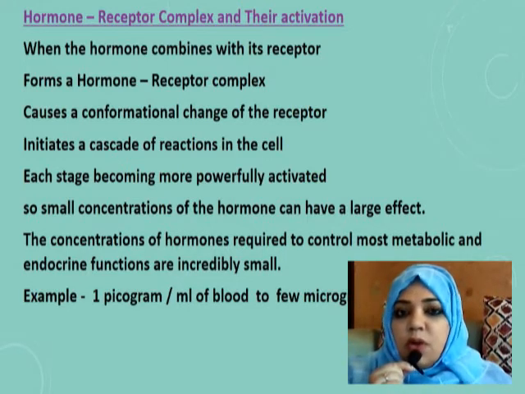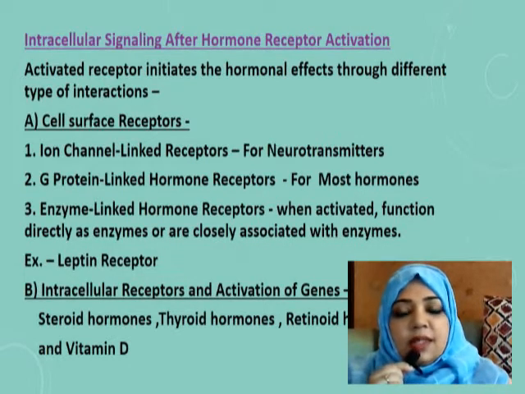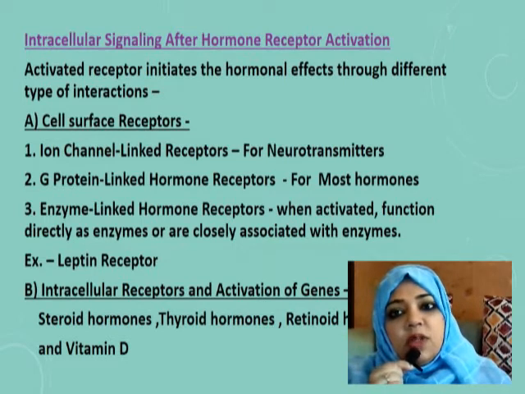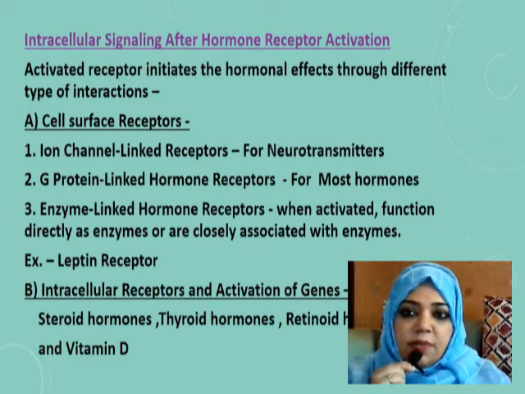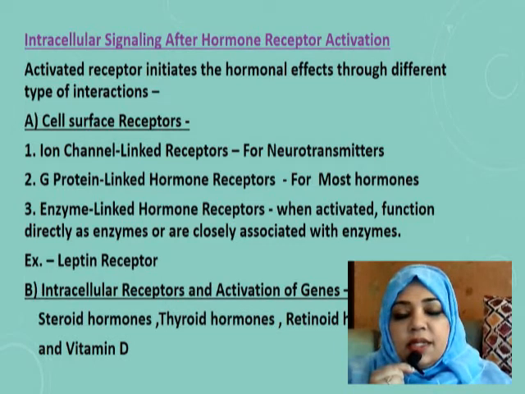So a small concentration of hormone can give a very large effect. The second step is intracellular signaling after hormone receptor activation. When the hormone receptor complex becomes activated, it initiates the effects of the hormone through some reactions.